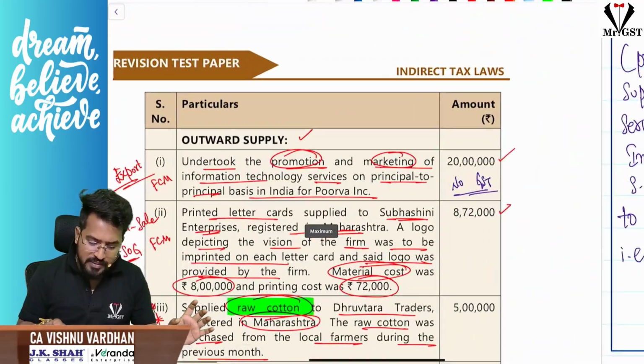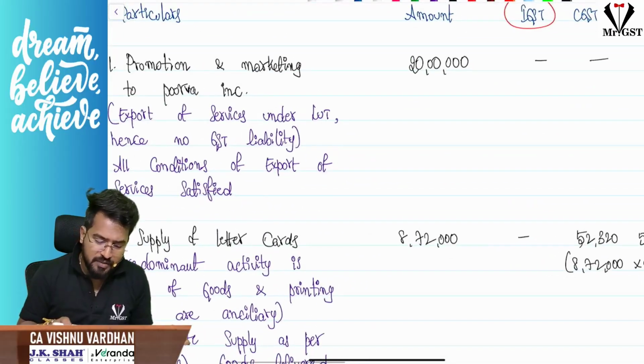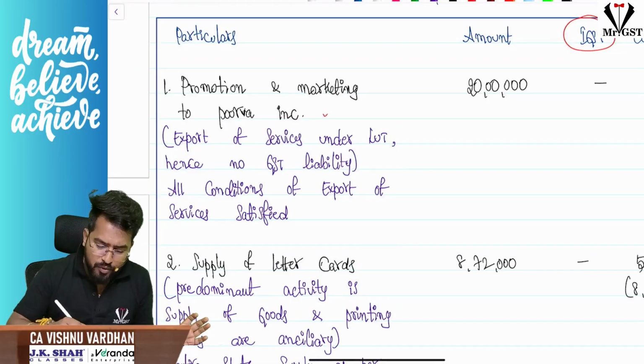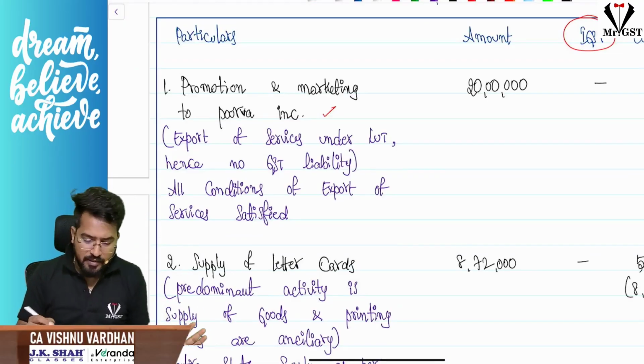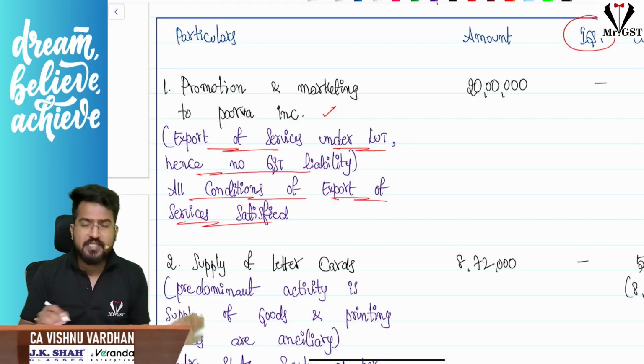First point is regarding promotion, marketing, export, correct? So first, in particulars, I will write promotion and marketing to Purva Incorporation of USA. Sir, this is export of service under LUT, hence no GST liability. All conditions of export of services are satisfied.